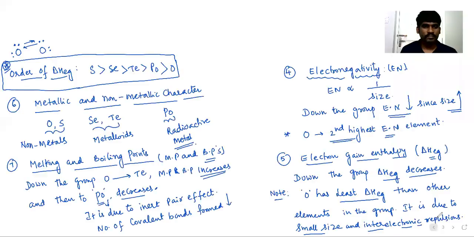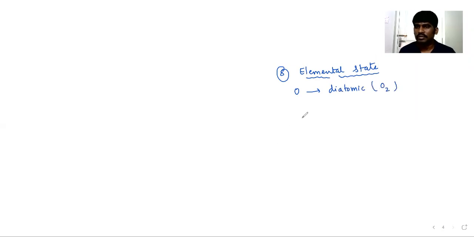Next, property 8. You can give it as elemental state. Oxygen, which is familiar to you, is diatomic, existing as O2. Atomicity is equal to 2.